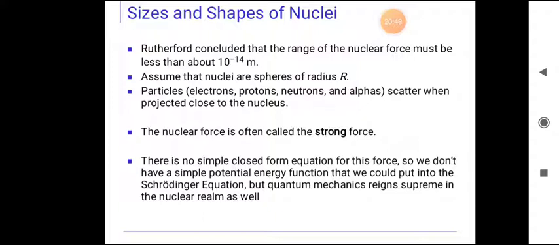The nuclear force is often also called the strong force. There is no simple closed-form equation for this force, so we don't have a simple potential energy function that we could put into the Schrodinger equation. But quantum mechanics reigns supreme in the nuclear realm as well.